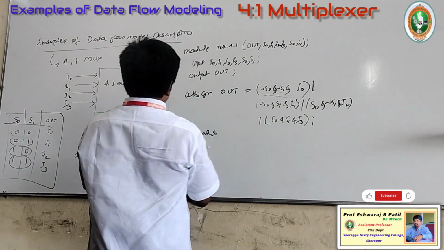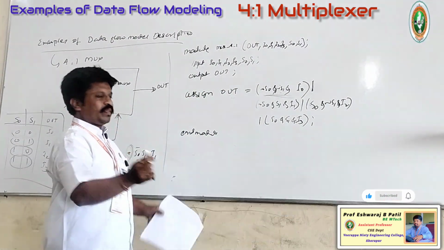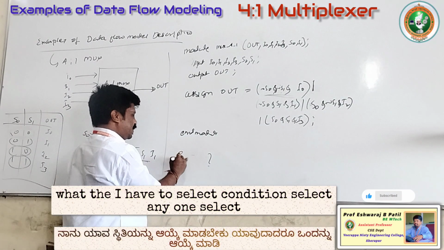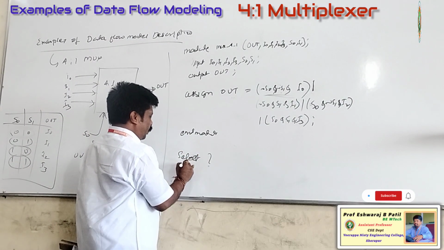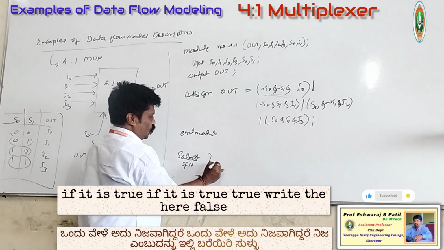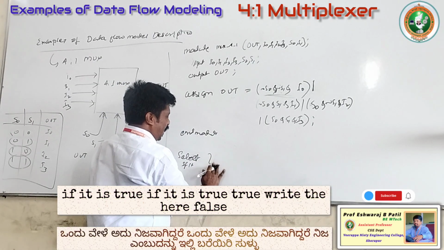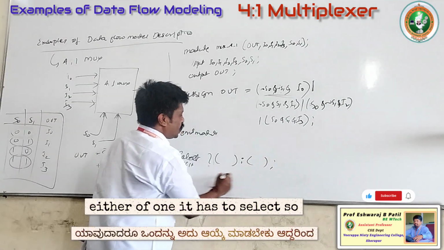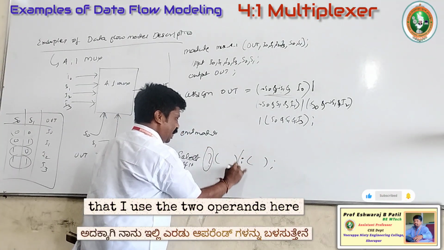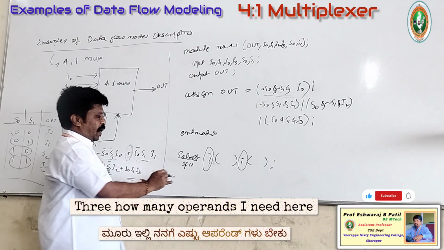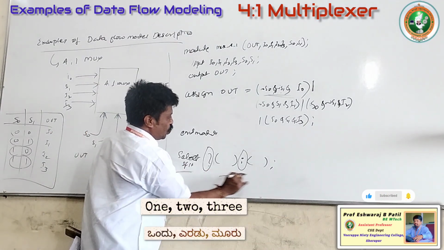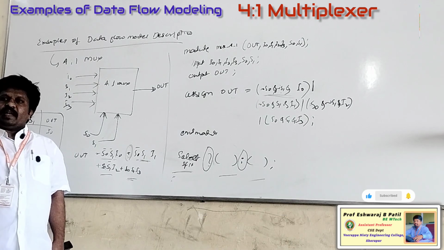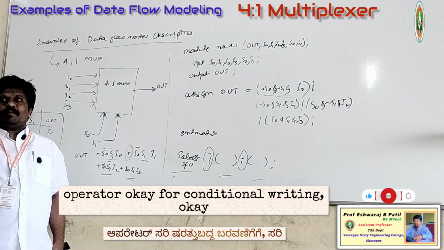The conditional operator means if my condition is true, I have to select one value, and if it is false, I have to select the other. Either one of them has to be selected, so I use two operands here. How many operands do I need? 1, 2, 3 operands I need here. And how many operators? Two operators are needed.